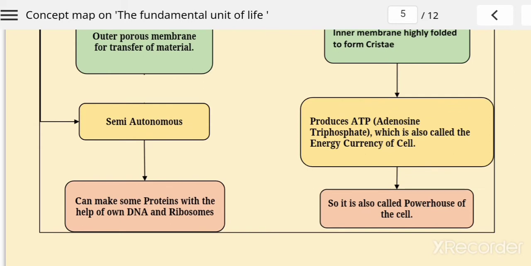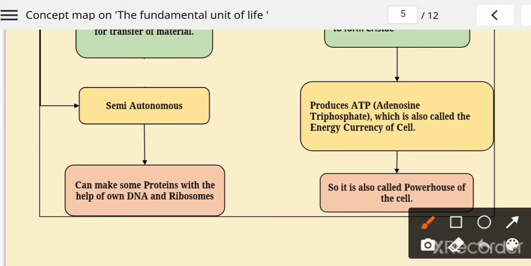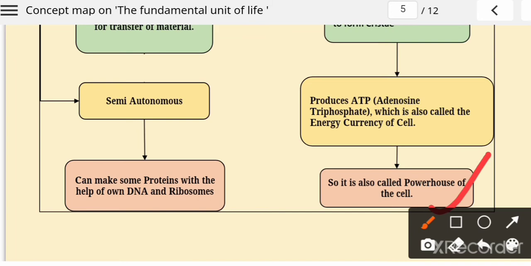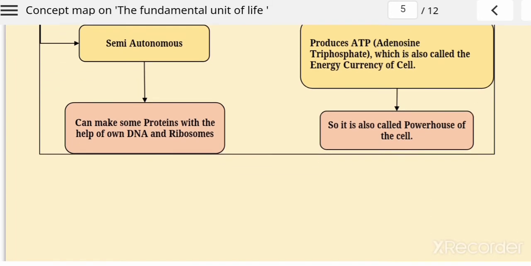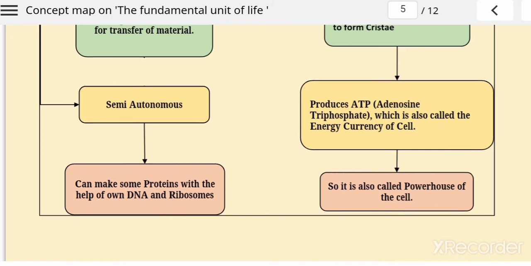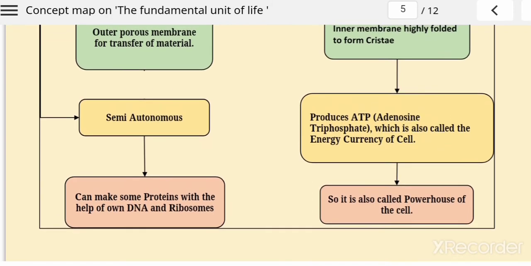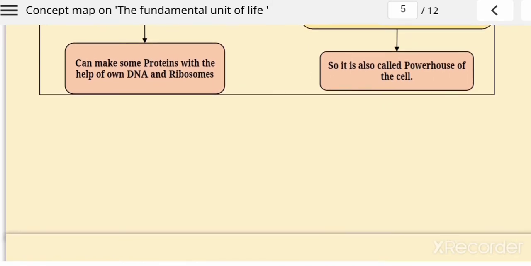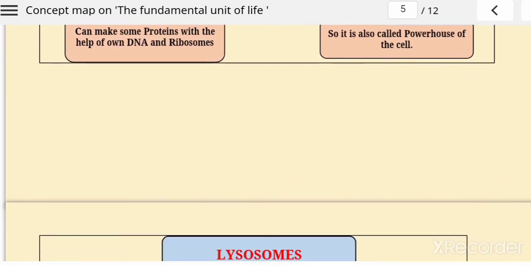Means it helps to make ATP, in which form the energy is produced by mitochondria. ATP is also known as the energy currency of the cell. And what is the full form of ATP? Adenosine triphosphate. And that's why it is also called the powerhouse of the cell. Okay. And one more interesting thing for mitochondria, they have their own DNA and ribosomes. So protein synthesis is also done by the mitochondria, because it contains ribosomes.